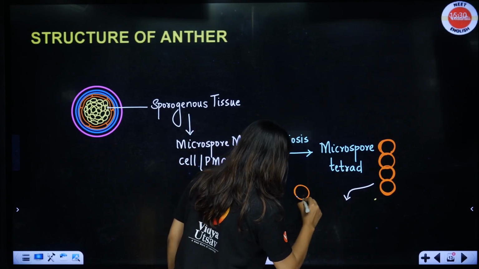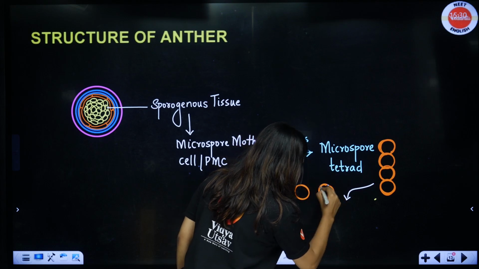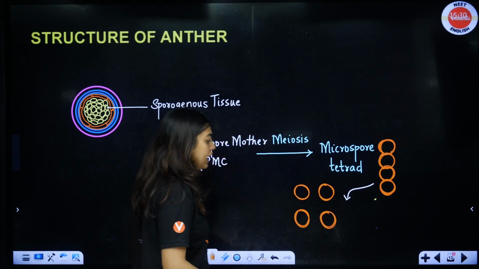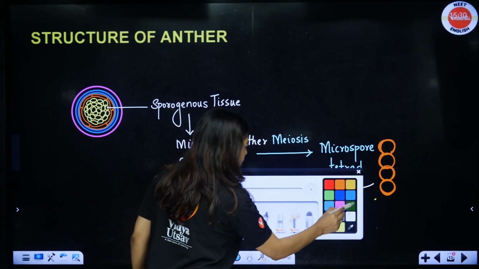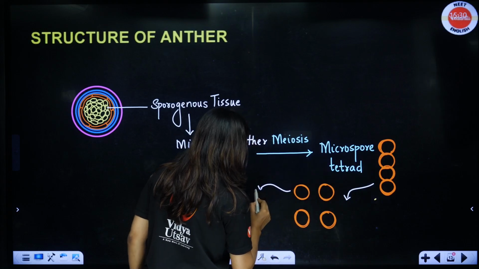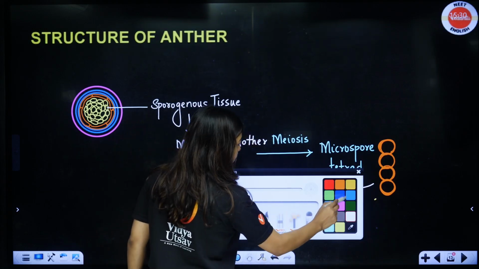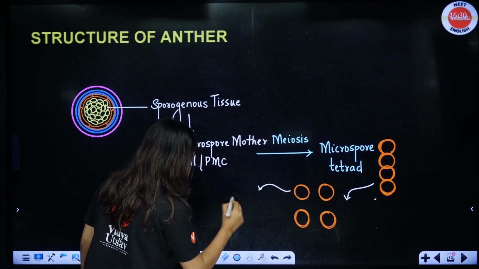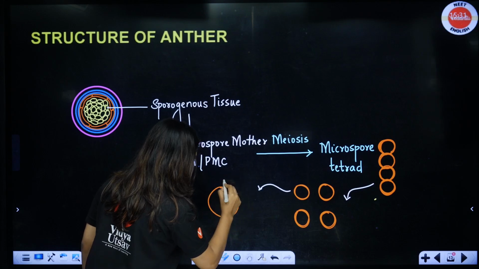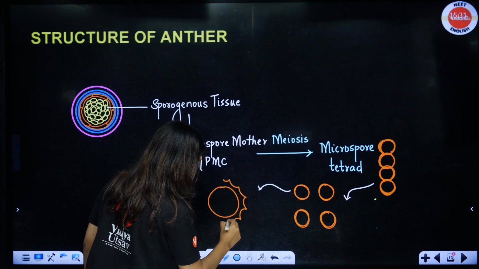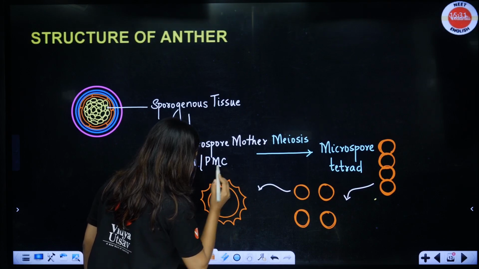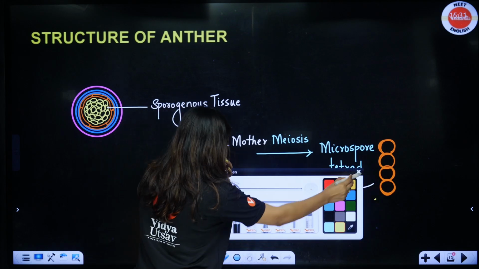That means each of them became individuals, with proper gaps, and they can mature to form pollen grains. So now each of these microspores, students, will start becoming a pollen grain. So let's draw one pollen grain. Okay, this is the outer layer, inner layer.